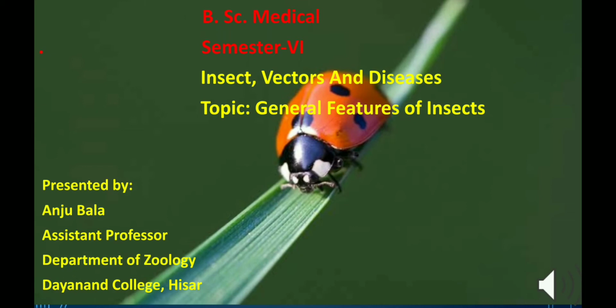Today, we will discuss a topic of BSc Medical 6th semester, and the paper's name is Insect, Vectors and Diseases. So, let's start with a topic that is general features of insects.